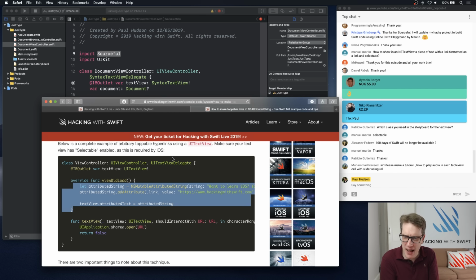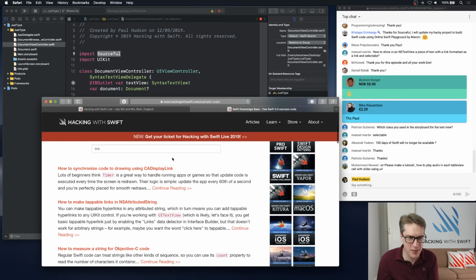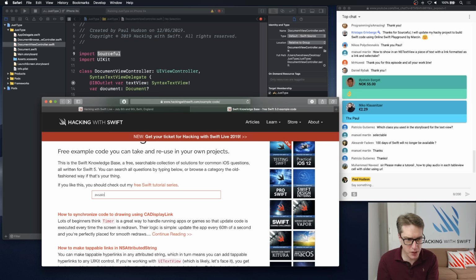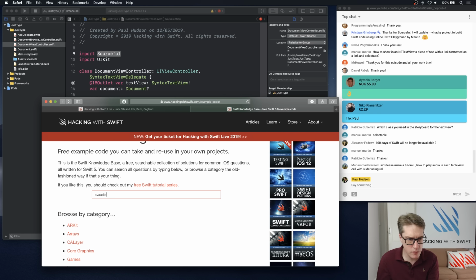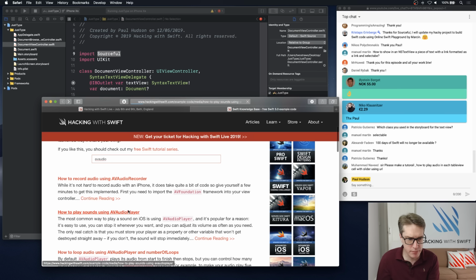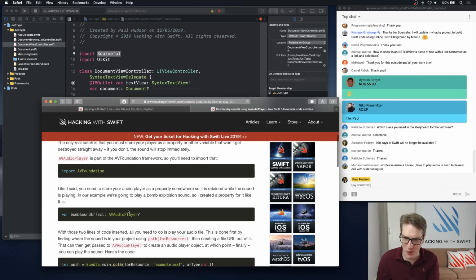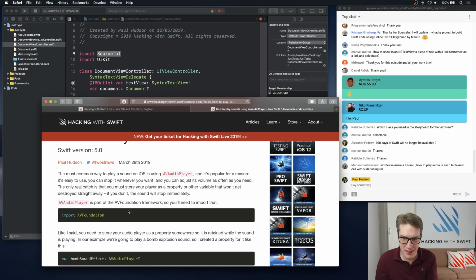Please make a tutorial with how to play audio in each table view cell with slide. No. That's a really specific tutorial request. Why would I want to make that tutorial? That's just playing audio. I mean, search for that in the knowledge base. AV audio. There you go. Play sounds like that. It's not terribly hard to do. But I'm not going to make an exact tutorial just to solve your precise problem, Mohammed. Sorry. That's not the way tutorials work.